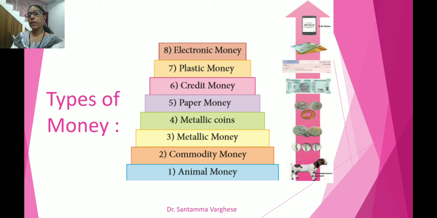In the prehistoric period, animal money was used as a means of exchange. Example, cow, sheep, goat, etc. And the person who had many animals was considered to be very rich at that time. So, the first type of money is animal money.